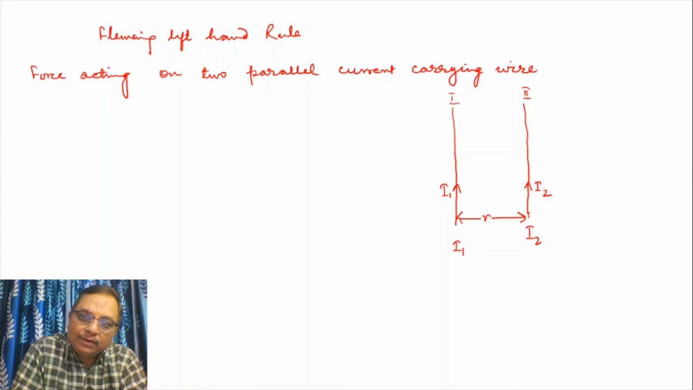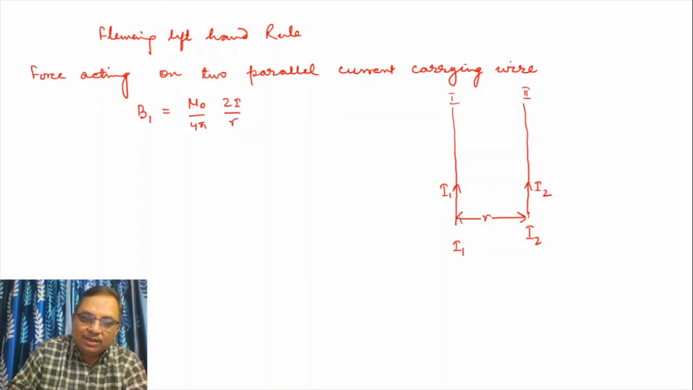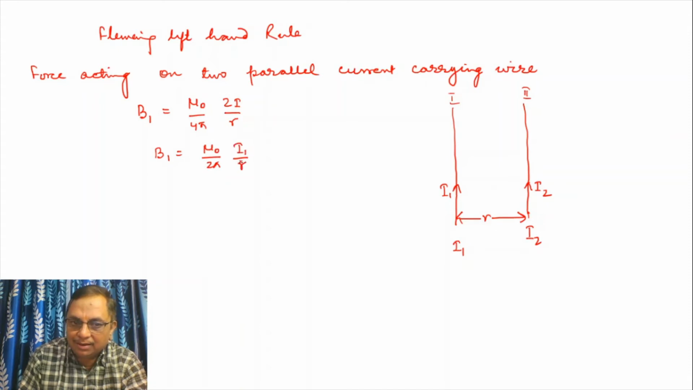Now what will be the value of the magnetic field created by wire number 1? You know that by Biot-Savart law, B1 is equal to mu 0 over 4 pi times 2I by R. This is the magnetic field value. Here we have B1 equal to mu 0 over 2 pi I1 by R. The direction of this will be given by the right hand thumb rule or Maxwell's screw rule.